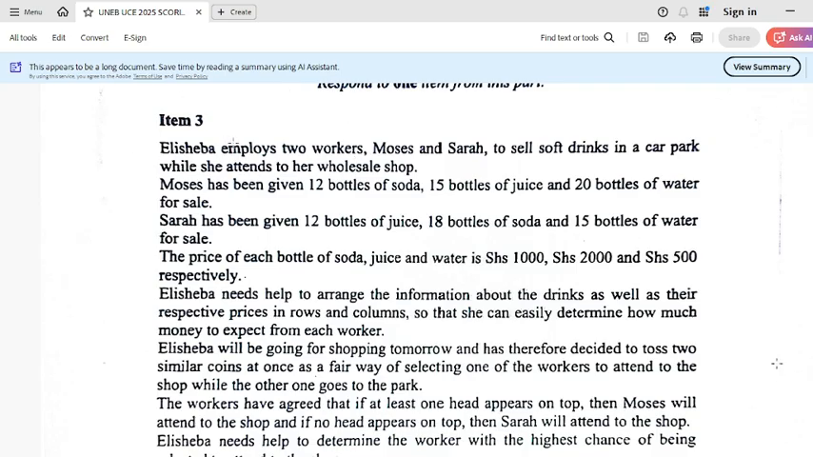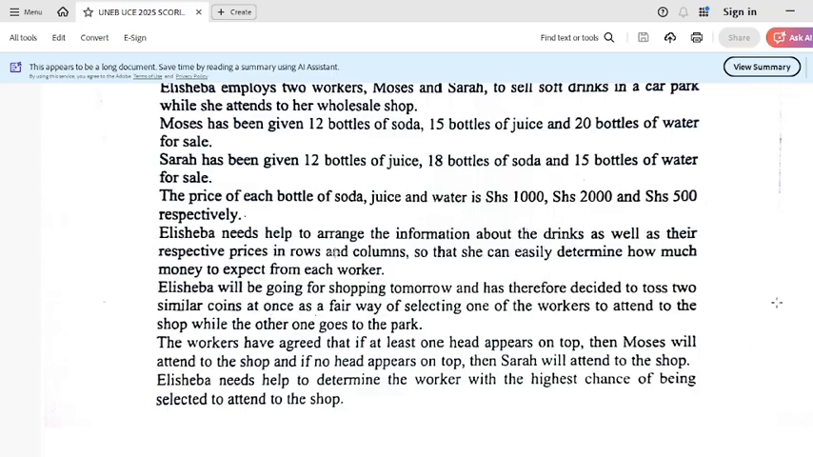So we have Elisheba employs 2 workers, Moses and Sarah, to sell soft drinks in a car park while she attends to her wholesale shop. Moses has been given 12 bottles of soda, 15 bottles of juice, and 20 bottles of water for sale. Sarah has been given 12 bottles of juice, 18 bottles of soda, and 15 bottles of water for sale. The price of each bottle of soda, juice, and water is 1,000 shillings, 2,000 shillings, and 500 shillings, respectively.